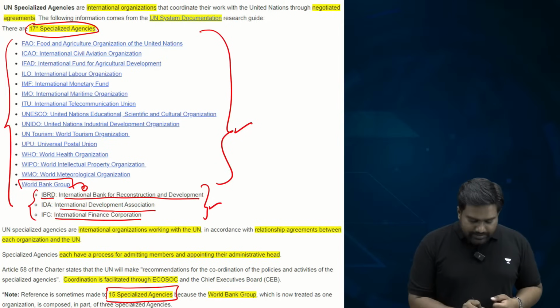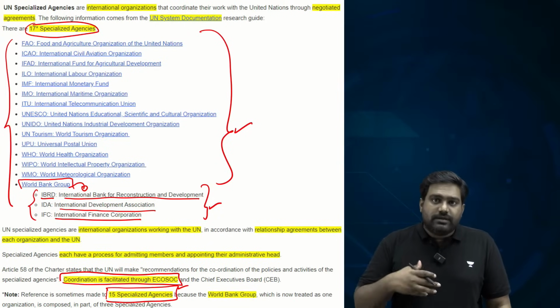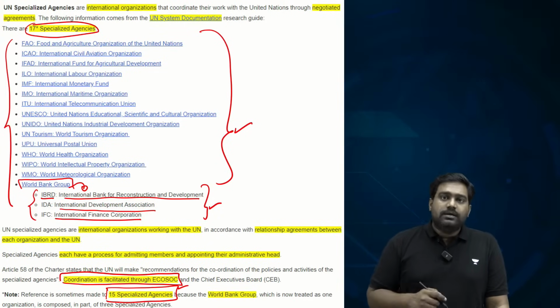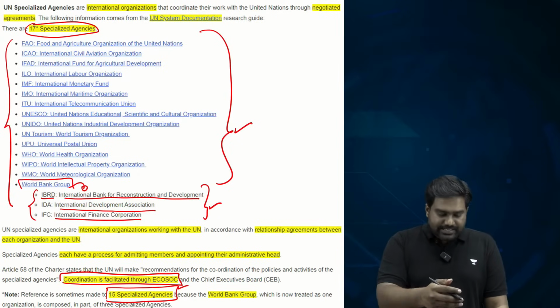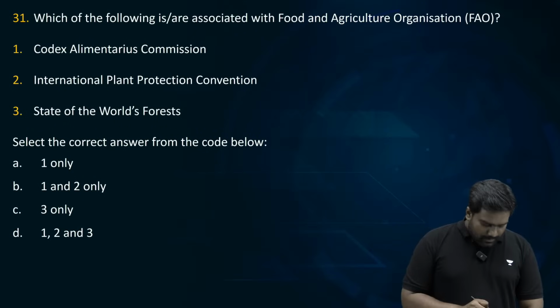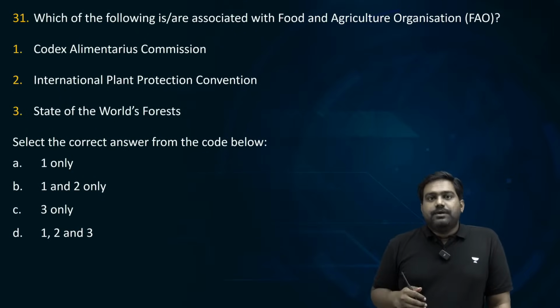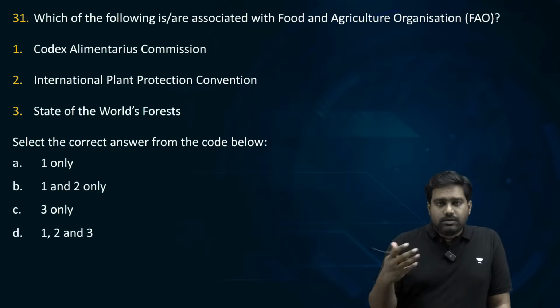So they all work with the ECOSOC. Since Economic Social Council is the developmental organ, right? These specialized agencies work with ECOSOC. So now we are going to get into the details of these specialized agencies, because UPSC tends to ask a lot of questions.